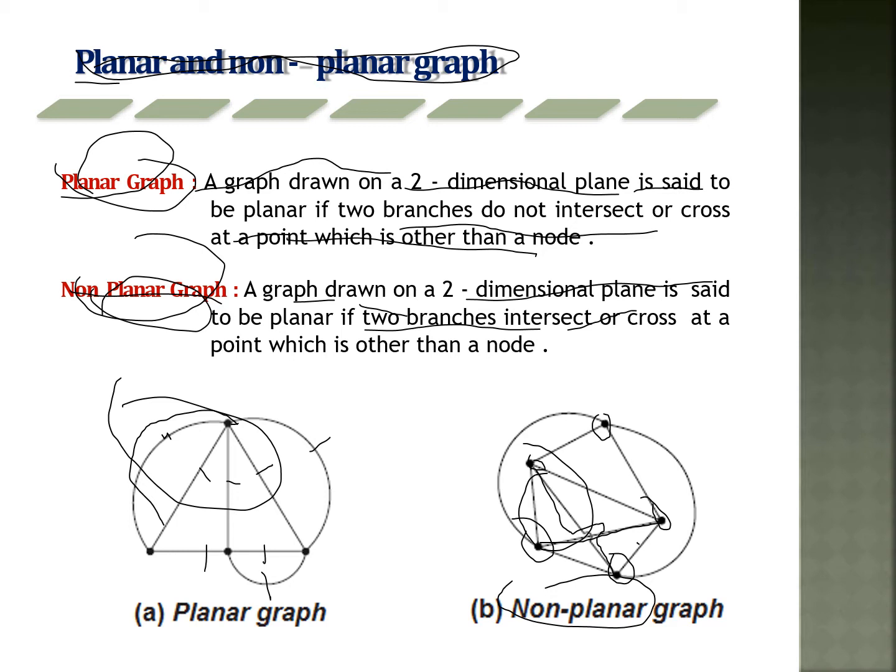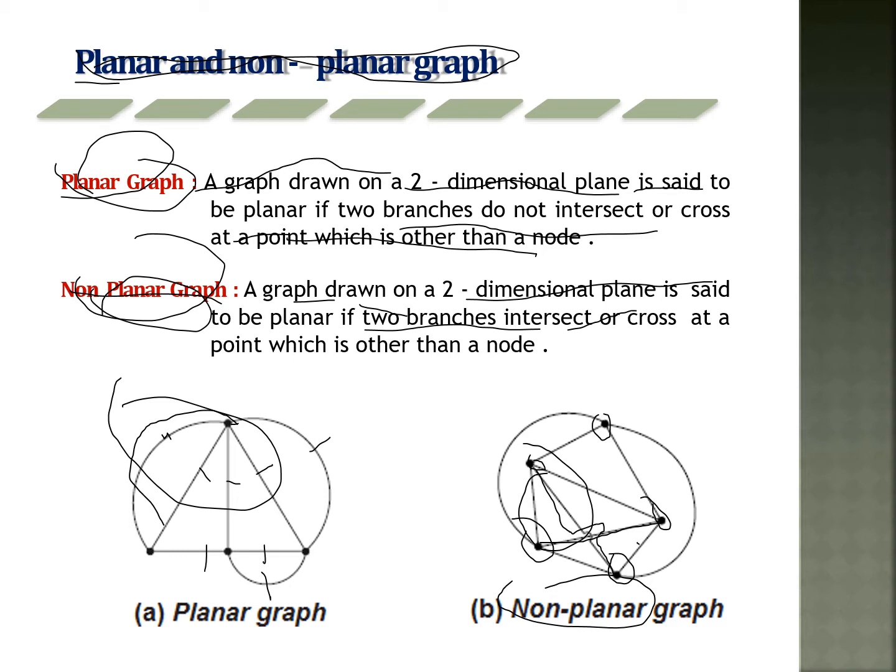For suppose this is a graph, it consists of 4 nodes, 1, 2, 3, 4, with 8 branches, 1 to 8. In this planar graph, no branch intersects with another branch. There is no intersection between branch and branch. So, the graph taken from the network is directly called a planar graph.